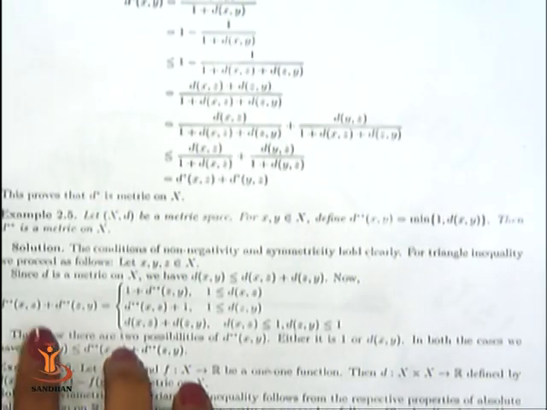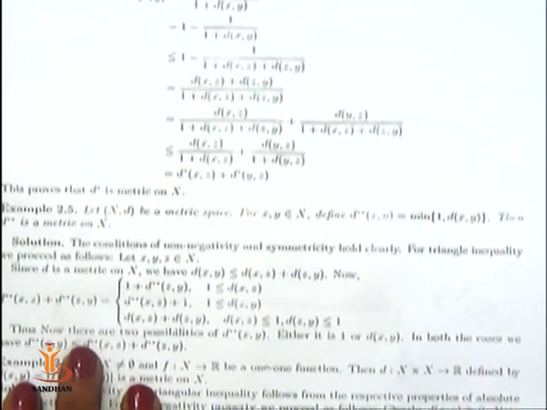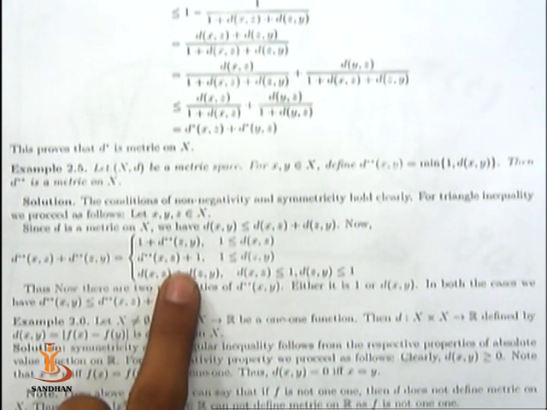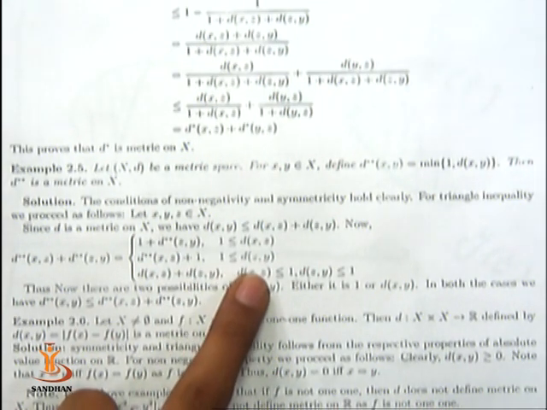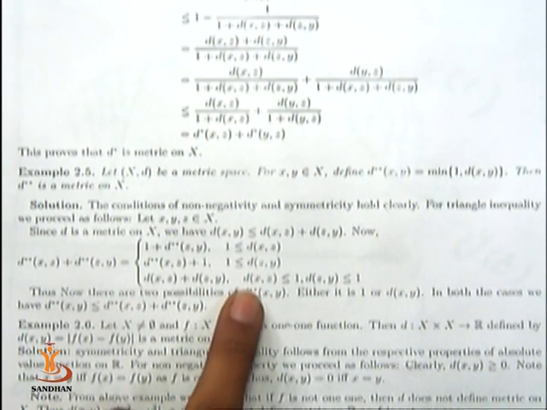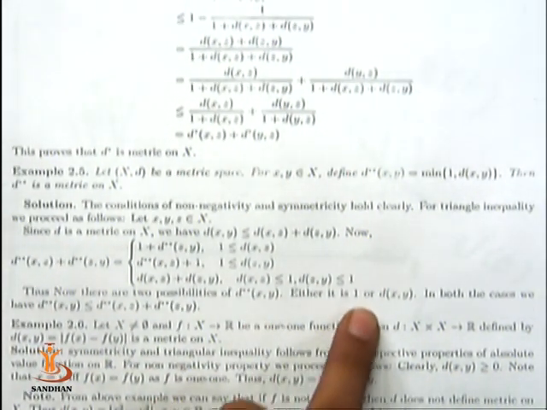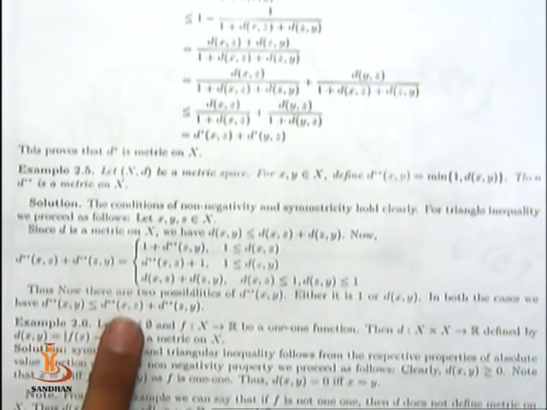Suppose we have x, y, z in X. Since d is a metric on X, we have dxy is less than or equal to dxz plus dzy. Now what is d star star xz plus d star star zy? It is 1 plus d star star zy if 1 is less than or equal to d of xz. It is d star star xz plus 1 when 1 is less than or equal to dzy, and dxz plus dzy if dxz is less than or equal to 1 and dzy is less than or equal to 1. So here there are two possibilities for d star star xy, either it is 1 or dxy. In both cases, from this definition we can see that d star star xy is less than or equal to d star star xz plus d star star zy.